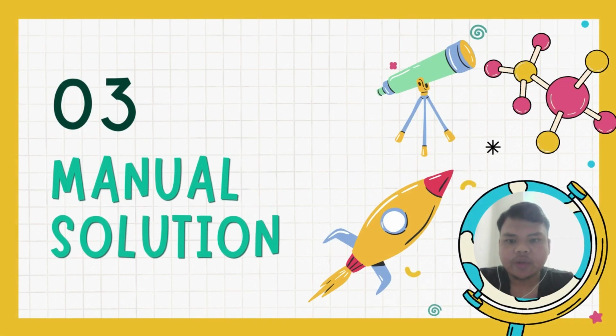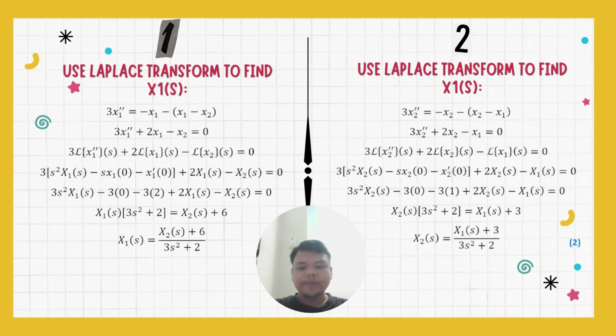I am Iqbal Bin Sulaiman and I will present the manual solution of the model. To make it short and clear, we will solve both equations for mass 1 and mass 2 simultaneously. The left side is for equation 1 and the right side is for equation 2. We use the Laplace transform to find X1(s) and X2(s). Firstly, we set the equation equal to 0, then apply the Laplace transform.